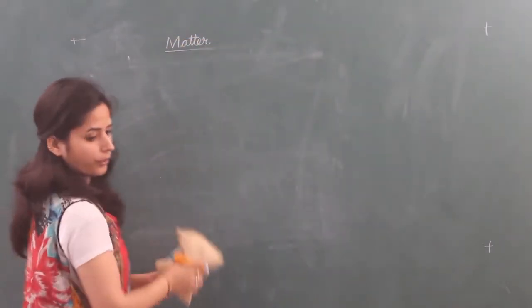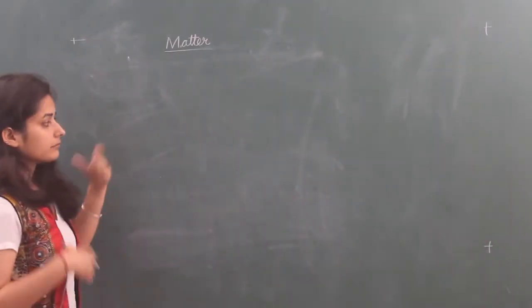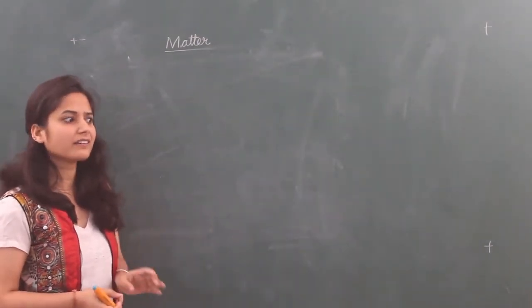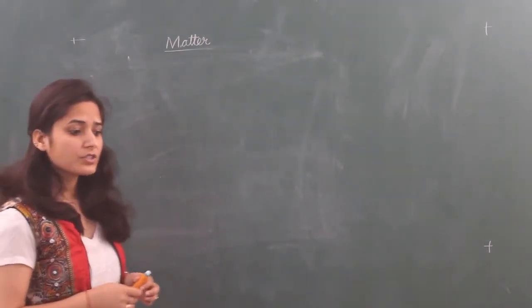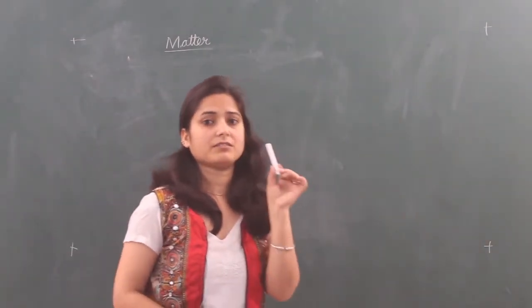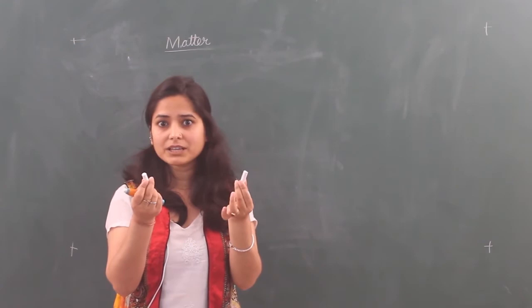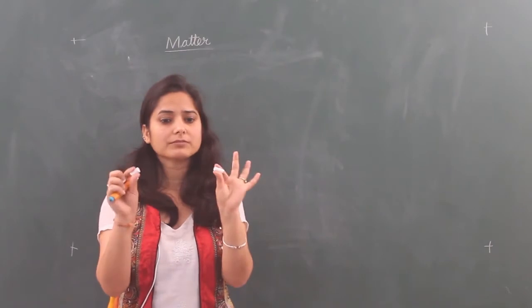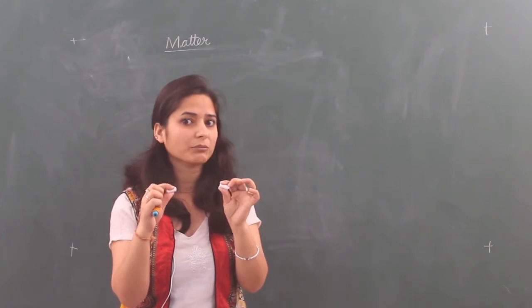Again, studies went on to know the nature of matter. Some philosophers said that matter is a single element. Anything that is matter is a single element, meaning a single thing. For example, this chalk is a single element. But when you apply some force, you see it is not a single element. Now it becomes 2 parts, but when we apply more force, then again it breaks. That means it is not of 2 elements, it is of more elements.